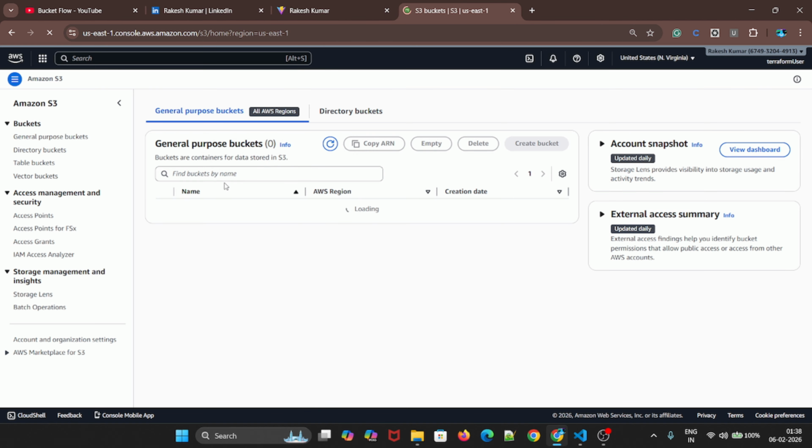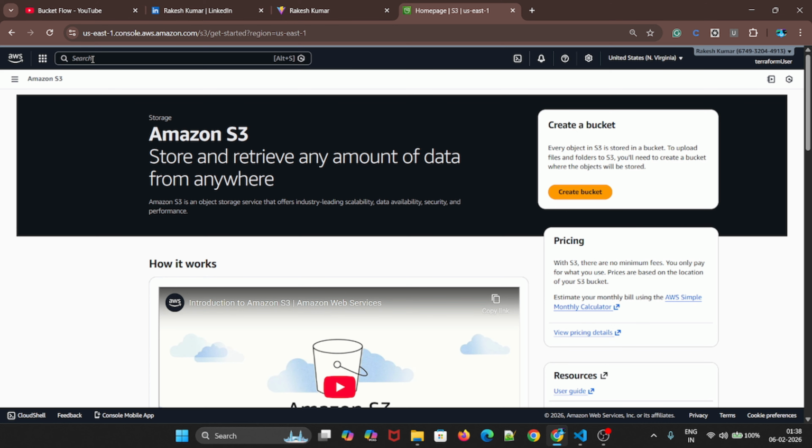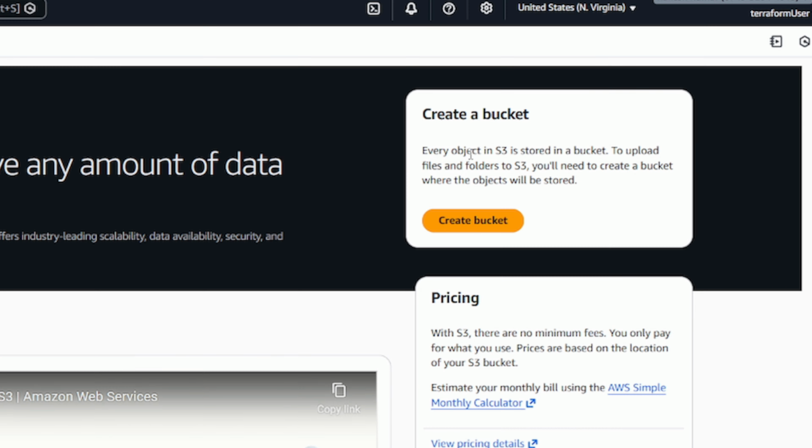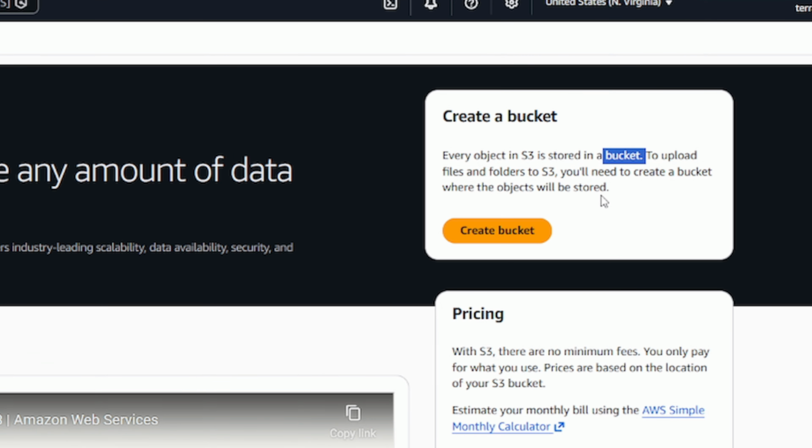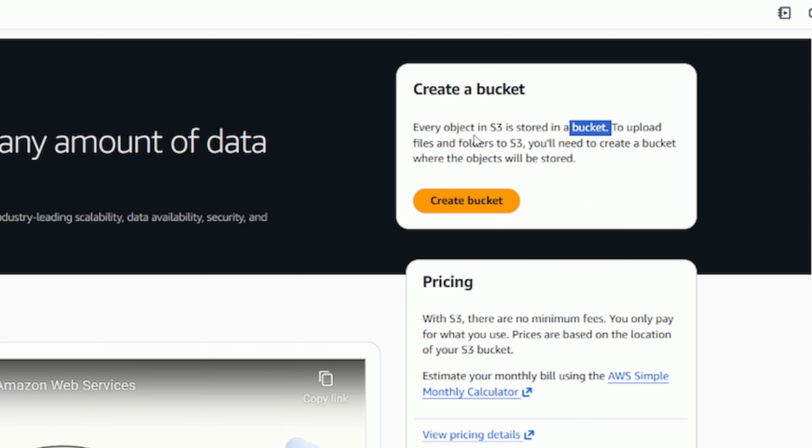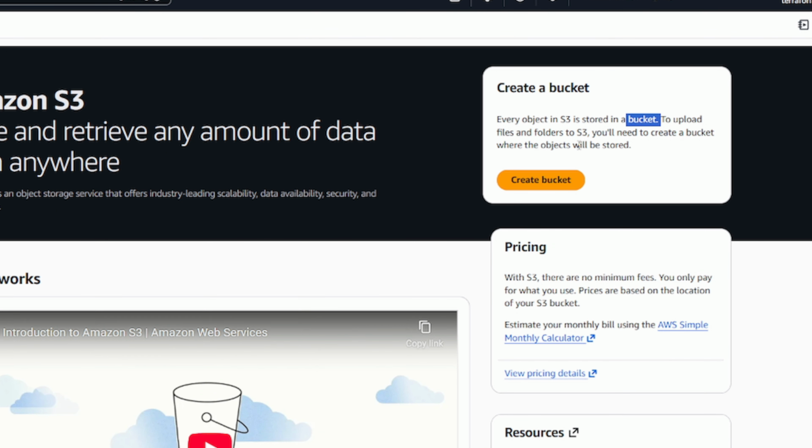So we'll go to S3 and we'll see what are the things we are going to do in S3. If you search S3 in the AWS console, you will get an option like this. So you need to create a bucket, but what is a bucket? Every object in S3 is stored in a bucket. Think of a real bucket where you put the files you are uploading. To upload files and folders to S3, you need to create a bucket where the object will be stored.